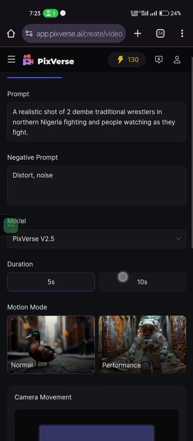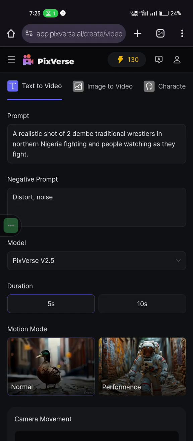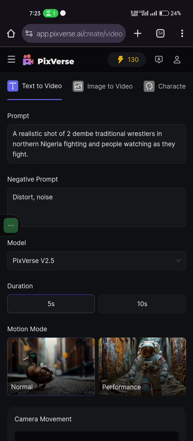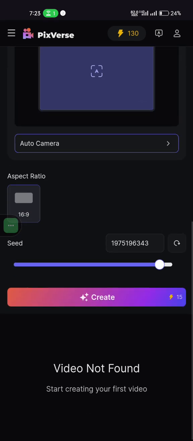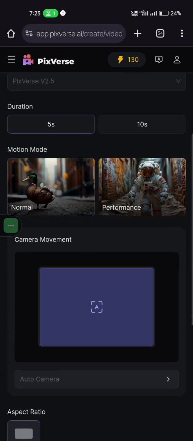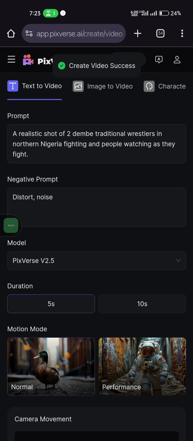One, because this scene I'm trying to generate is a fight scene. They are fighting, so I don't want the camera to be moving much. I just want the characters to show that they are moving, not the camera. You understand? So I'm going to use that. And for this seed, just leave it. The seed is random. For any prompt you create, it's always random. So you can just leave it and you click on create. So let's wait and see what we get.